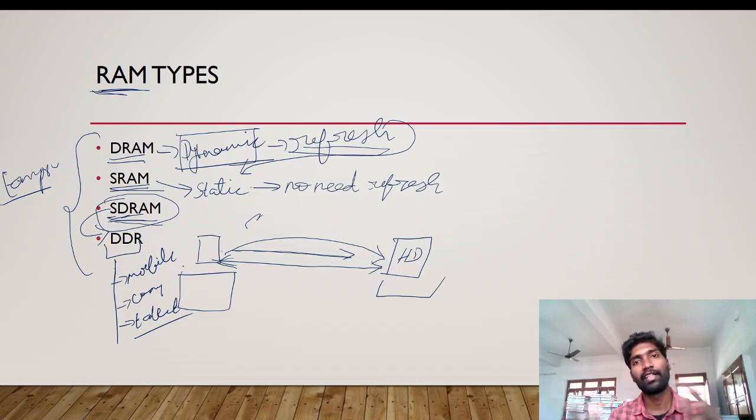Always it checks whether data is correct or wrong or any modification is made or not. It always stores and it is always active. Because of that it is faster, at the same time it consumes more electricity. Last type is DDR, double data rate. This RAM is very cheap and also fast, and everywhere we are using this. If anyone gives these 4 RAMs and asks which is faster, you should say SDRAM only.